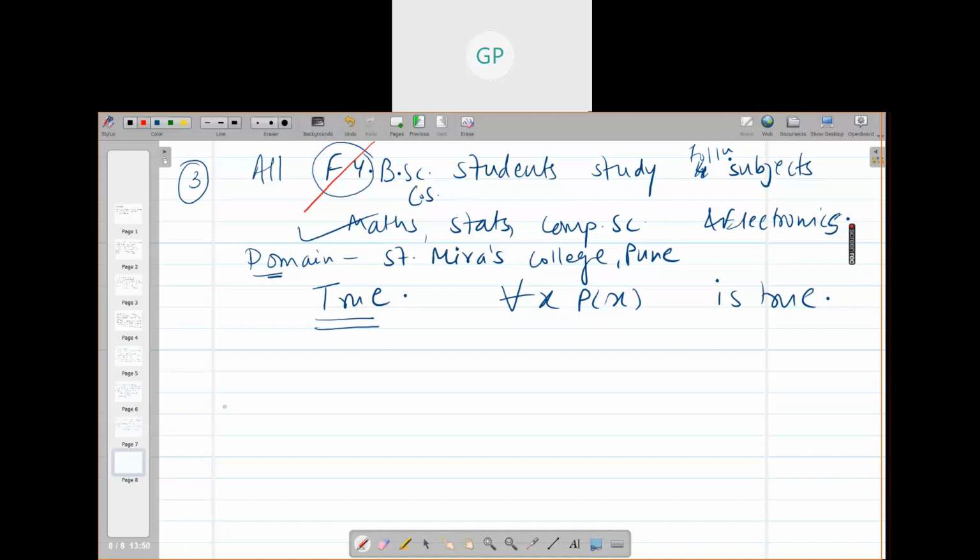In second year and third year you will not be studying statistics; you will be studying English and EVS also. So some subjects will be skipped, some will be added. If you change the class, this becomes false. But if I restrict to FYBSc, then of course this is true. So you have to stick to the domain.